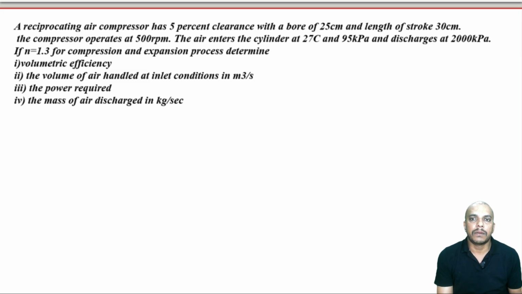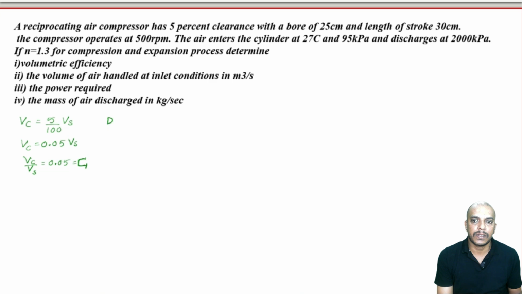A reciprocating air compressor has 5% clearance. So, we can write that 5% clearance means Vc is 5% of swept volume, or Vc is 0.05 times Vs, or it can also be written as Vc by Vs is equal to 0.05. This we have called the clearance ratio. So, therefore, the value of C is 0.05, with a bore of 25 centimeters.